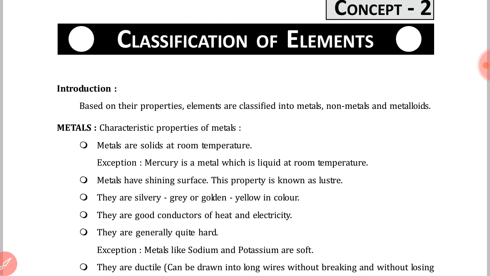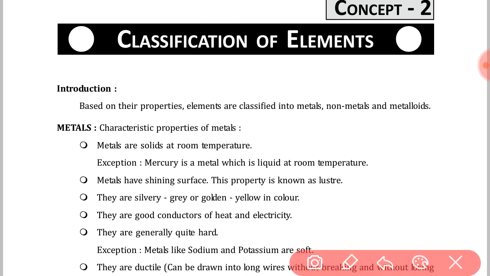In this video, I will tell you the classification of elements. Everyone knows that elements are classified into three types: metal, non-metal, and metalloid. In this video, I will discuss metals and their properties, non-metals and their properties, and metalloids and their properties.